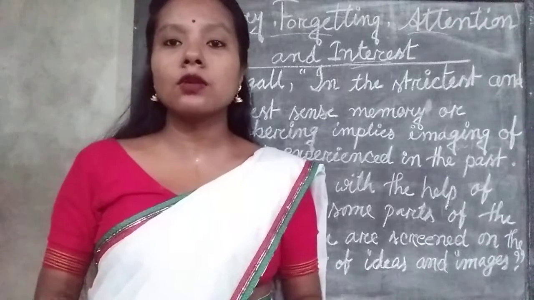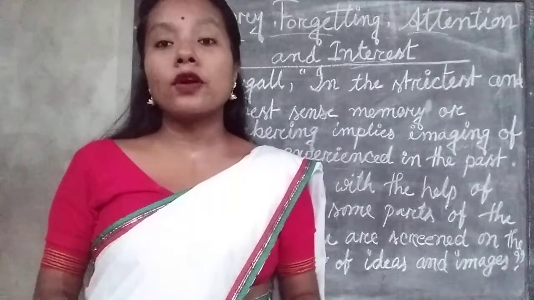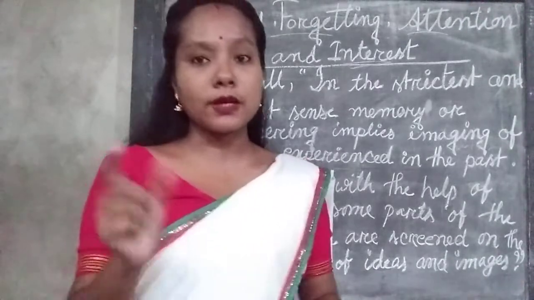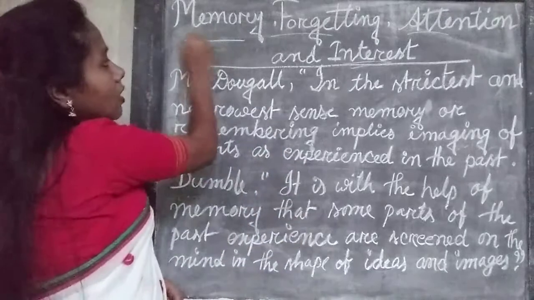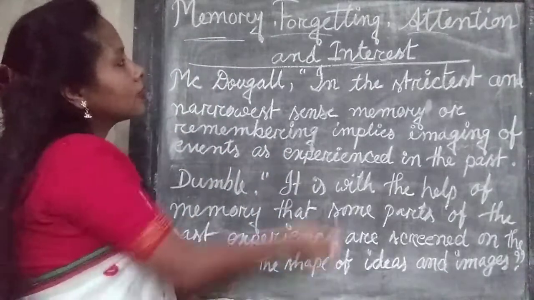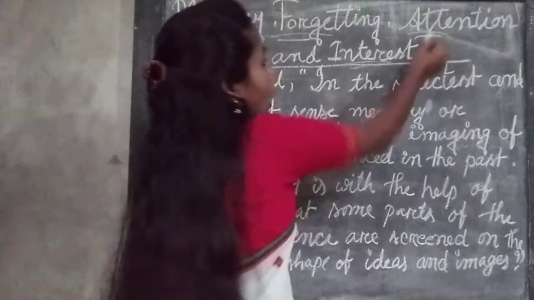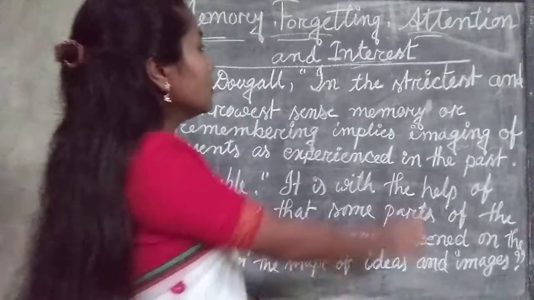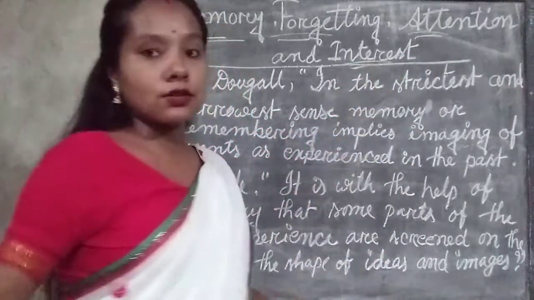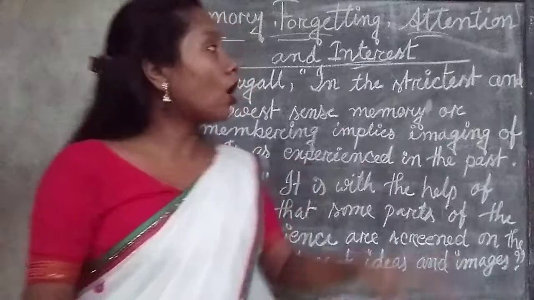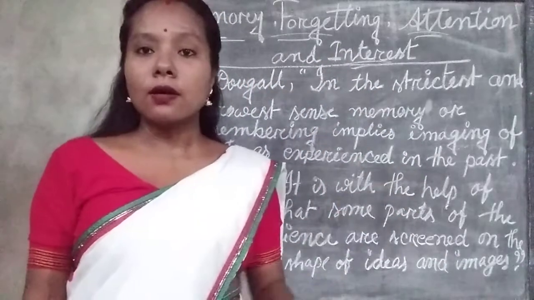In this lesson, we will be able to know about 4 aspects of mind. Okay, 4 aspects of mind. Those 4 aspects are memory. What is memory? Then forgetting, how forgetting happens. Then attention, how can we put attention, and interest. What is interest? We will be able to know about all these 4 aspects of our mind.